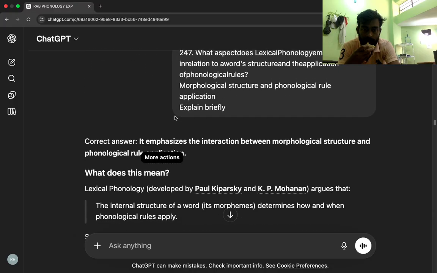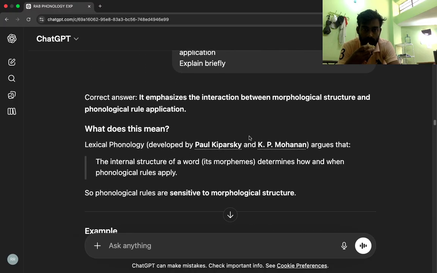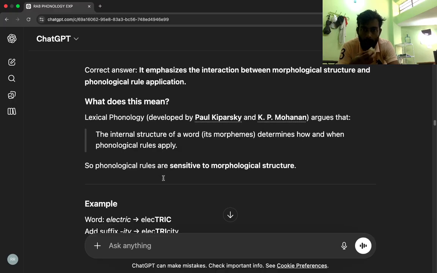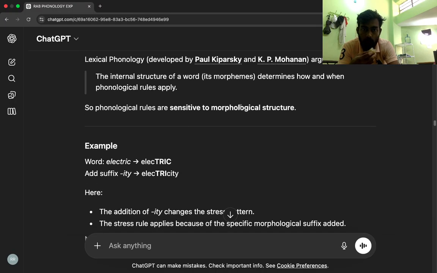Correct answer: it emphasizes the interaction between morphological structure and phonological rule application. What does this mean? Lexical phonology, developed by Paul Kiparsky and K. P. Mohanan, argues that the internal structure of a word, its morphemes, determines how and when phonological rules apply. So phonological rules are sensitive to morphological structure.